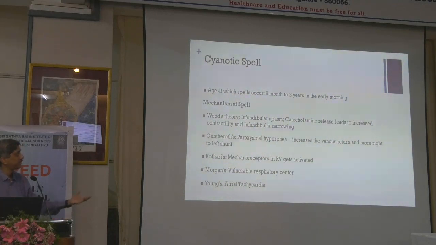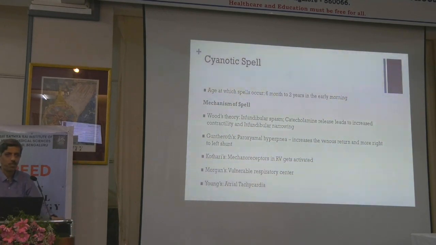Various theories have been proposed why there is a spell. Because we ask most of the things in cardiology, we don't understand the basic things. Like we really don't understand why there is a spell. Even though it's very simple to say that a spell is because of increasing infundibular spasm, we all have seen enough number of times pulmonary atresia presenting with spells. So that means this mechanism alone is not sufficient to explain spells. There has to be something else at play, and these are some of the other things that can be at play.